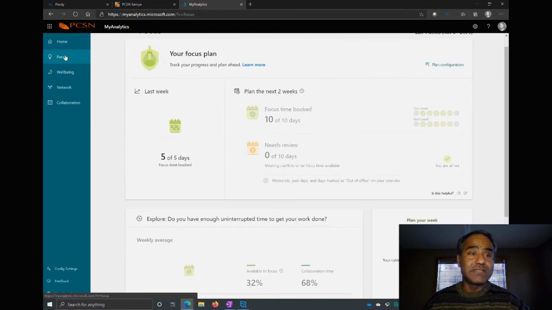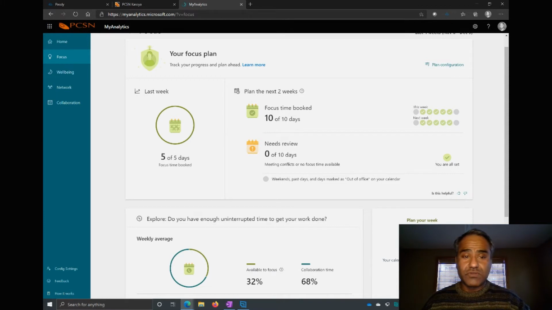Now you can drill down, you can go into focus and you can see last week. So you can get a comparison between last week, this week, and weekly averages and things like that. I do have focus time booked on as many days as I can, and usually I believe it's about an hour a day that I book ahead of time. So it's blocked out. People cannot make appointments with me during that time. Well, or I discourage it. I highly discourage it.